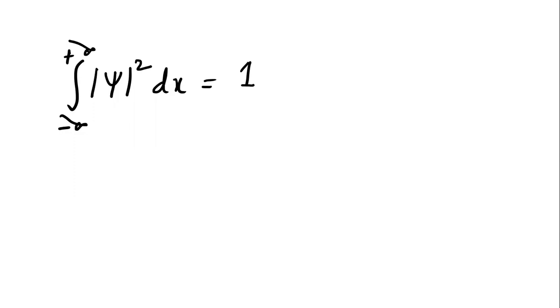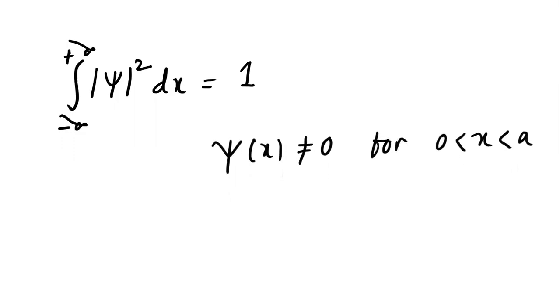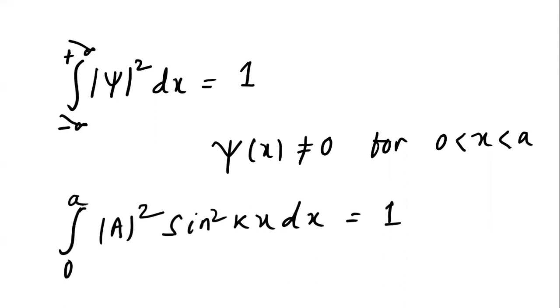Since the wave function is non-zero only in the region x equals 0 to x equals a, we can rewrite the wave function we obtained from the general solution. B is equal to 0 and we wrote it only in terms of A sin kx. So mod psi square is mod A square sin square kx dx.